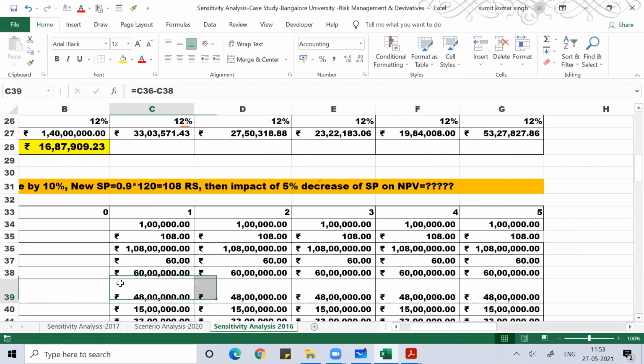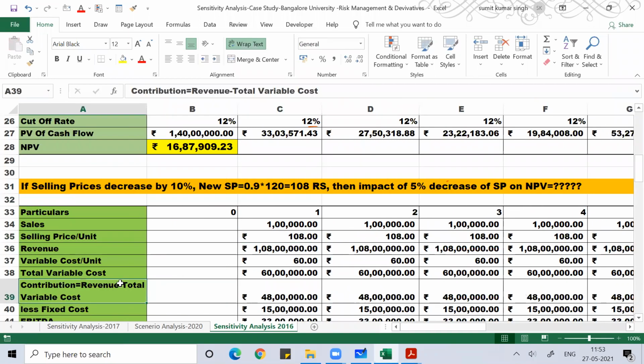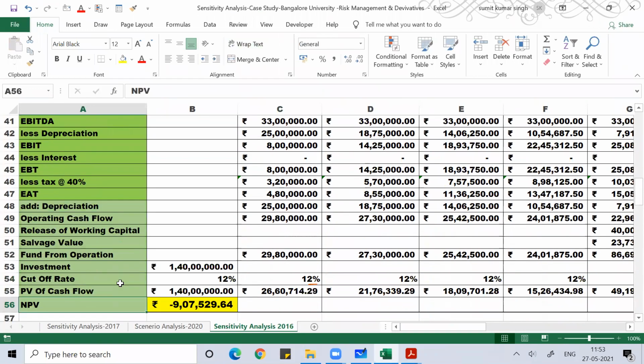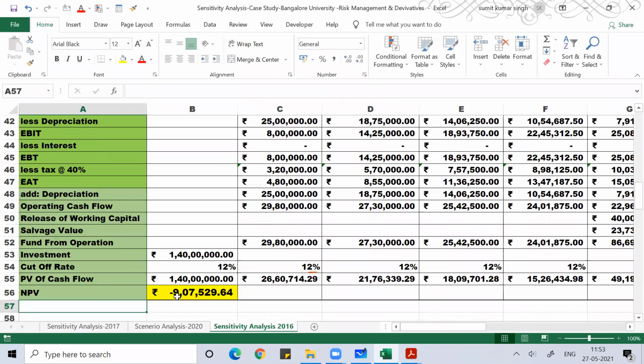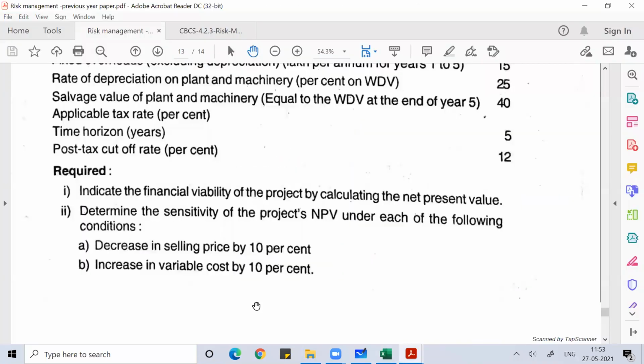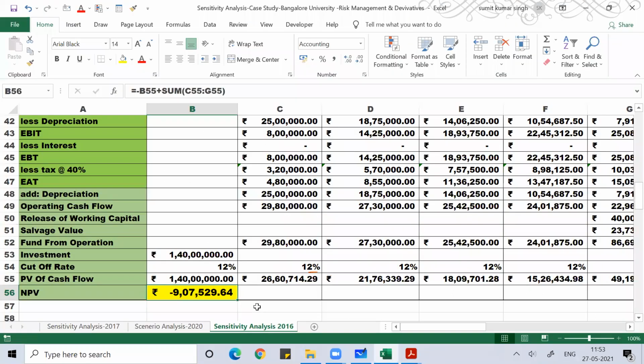you know that if you decrease the selling price, your NPV will decrease. If you increase the selling price, your NPV will increase. So you can see your NPV will become minus 9 lakh rupees. Now imagine if I do the same thing in a notebook, how much time it will take for me to get the answer. The next part of the question was increase the variable cost by 10%.